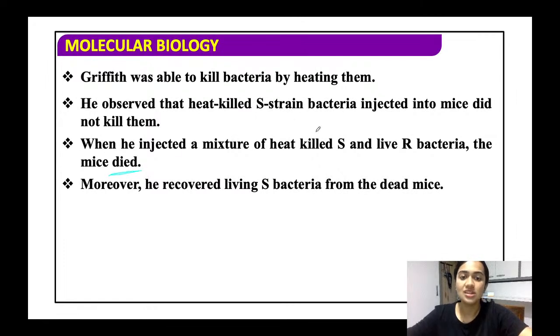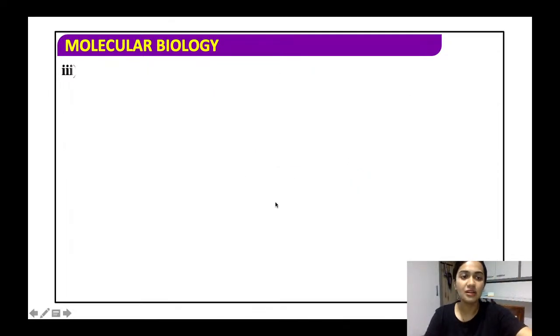All right. So what happened when the heat killed S and the live R are injected together? Both are non-pathogenic, but isse mice is dying. All right. So this is an unusual thing that he observed. And what did he recover? From the dead mice, he recovered the living S bacteria. All right. So what did he see when the mice died because of this? Living S bacteria जो है, that was recovered from the mice.